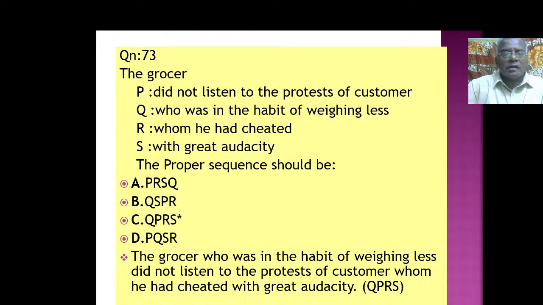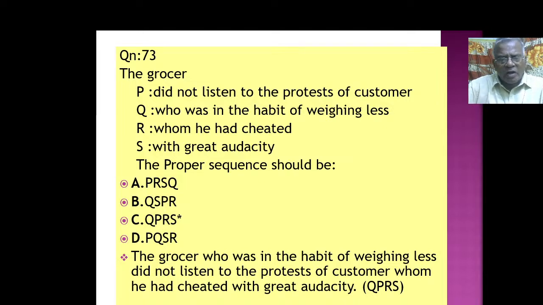The grocer did not listen to the protest of customer. Q, who was in the habit of weighing less, R, whom he had cheated, S, with great audacity. The proper sequence should be what? The grocer, who was in the habit of weighing less, did not listen to protest of customers, whom he had cheated with great audacity. அப்படின்னு சொல்லும்பொழுது அந்த சரியான அர்த்தம் வருது.